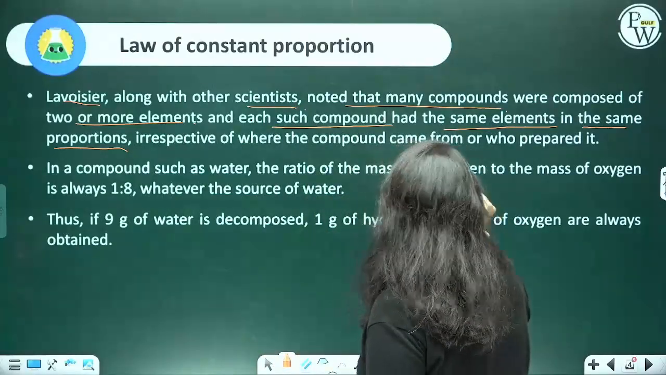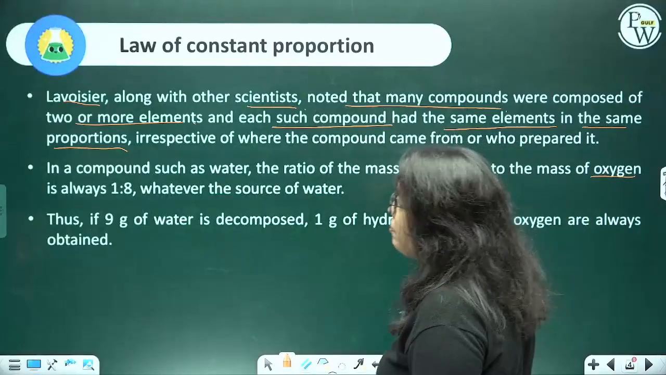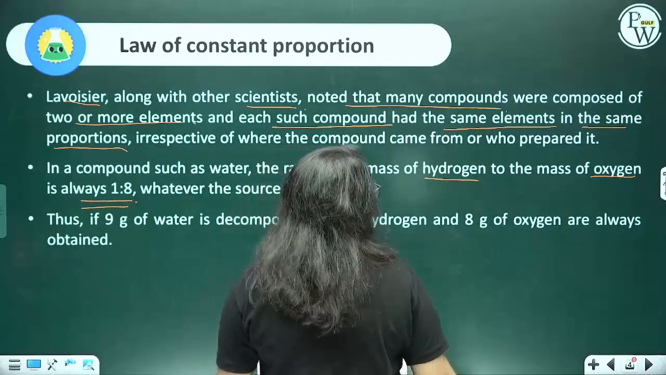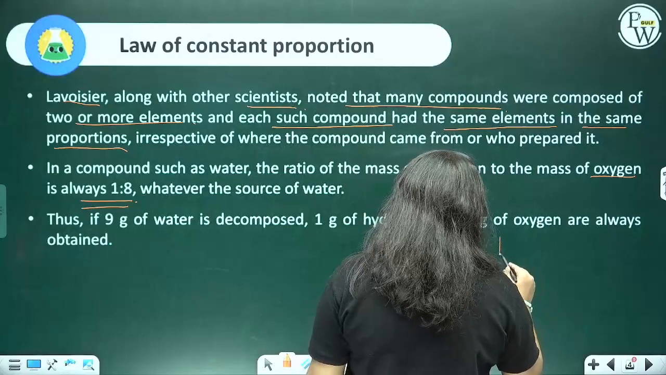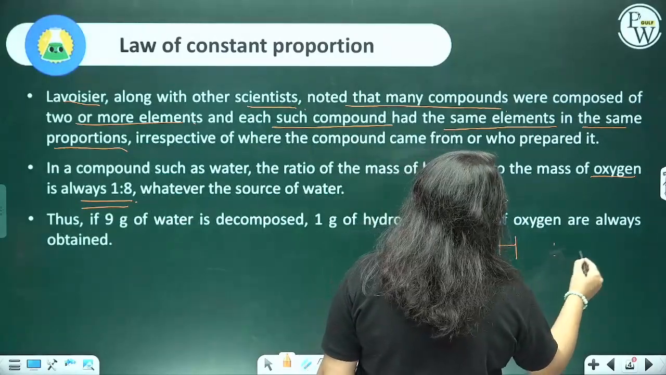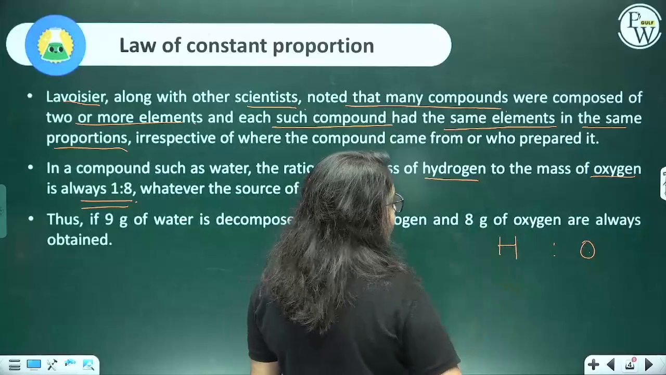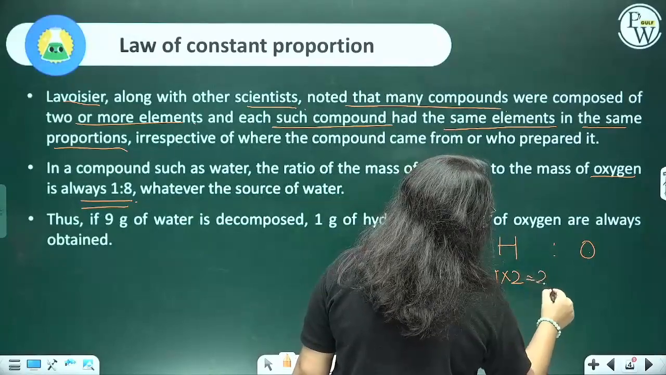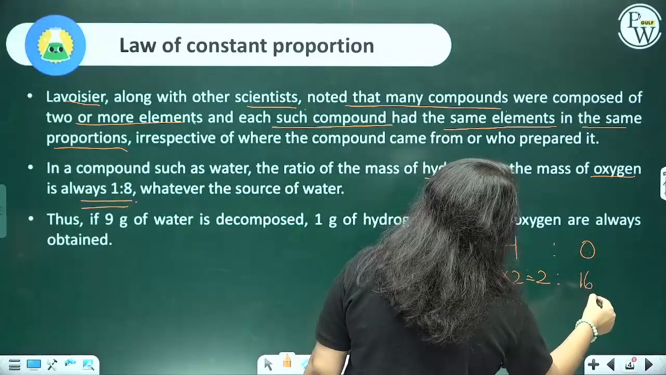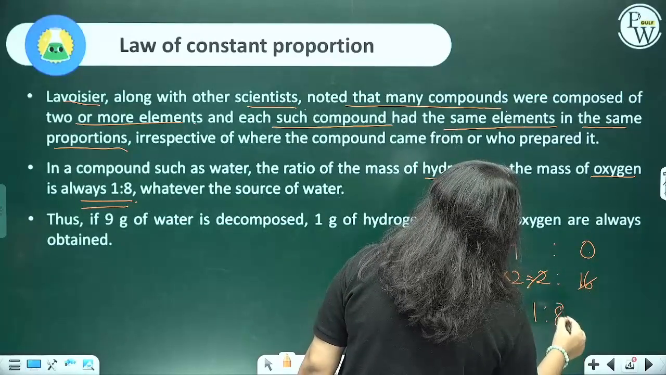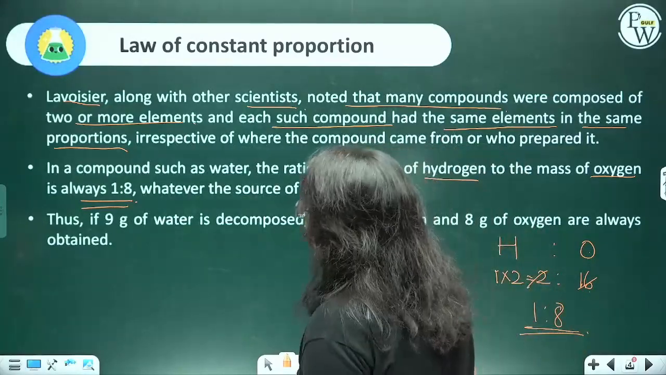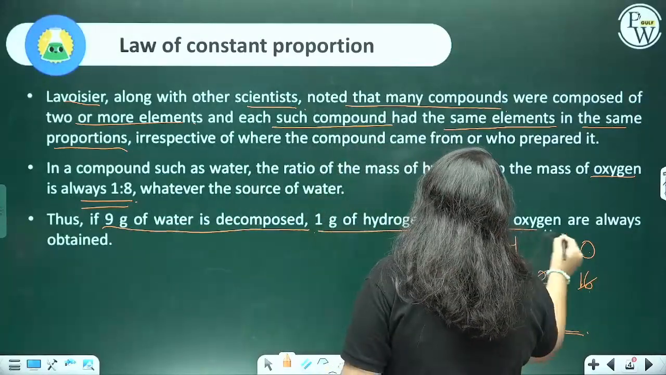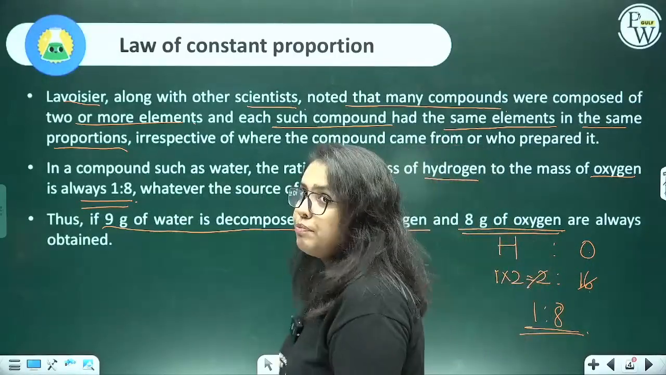Let's say that there is hydrogen and oxygen which makes up water. They always combine in the ratio 1:8. Why is it so? We know two atoms of hydrogen combine. The mass of one atom is 1, so 1 into 2 is 2. Oxygen is 16. In the simplest ratio, it is 1:8. That is, if 9 grams of water is decomposed, you will definitely get 1 gram of hydrogen and 8 grams of oxygen.